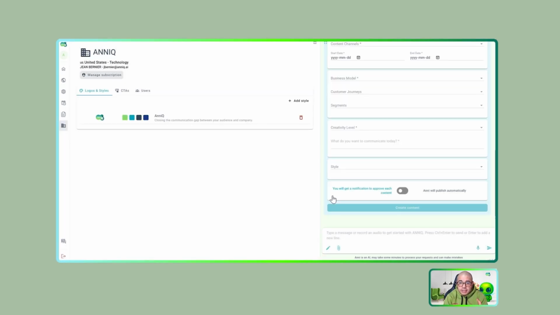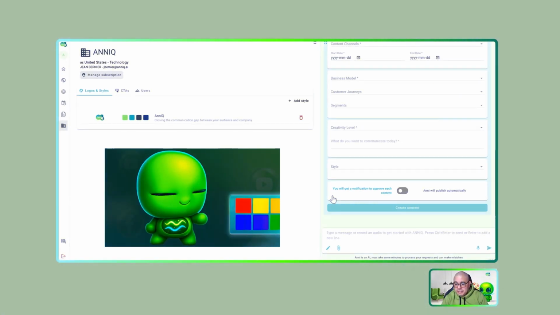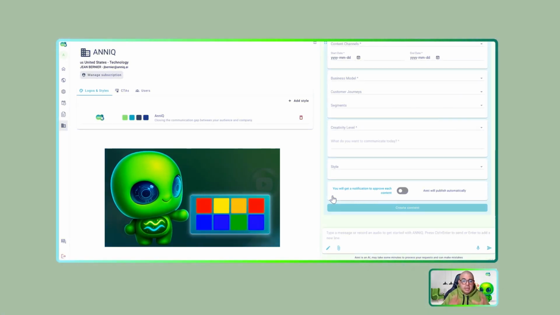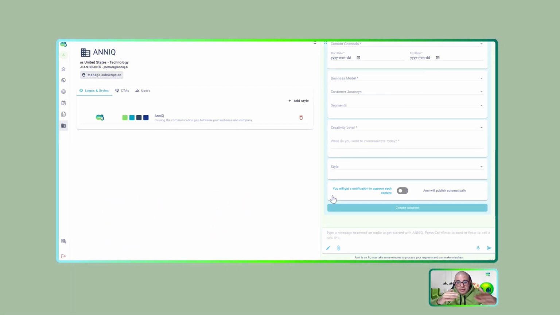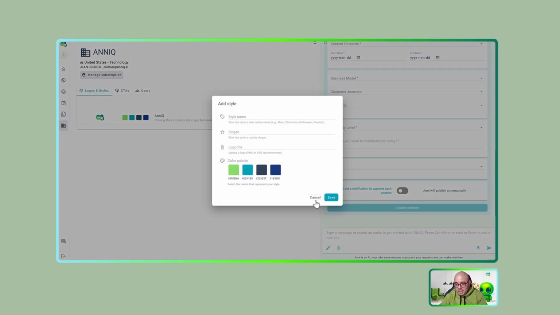Something interesting is that you can add as many logos or color palettes here as you want. And this is important. Let's say that you have different revenue streams, that could be different business models, and you have different logos or colors for them to differentiate for your market. So you can add as many styles here as you want.